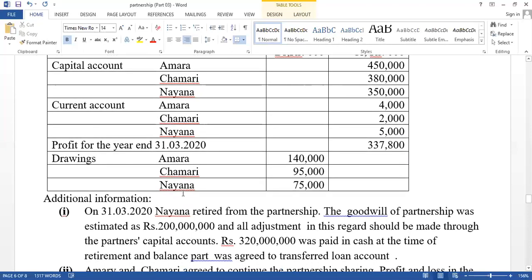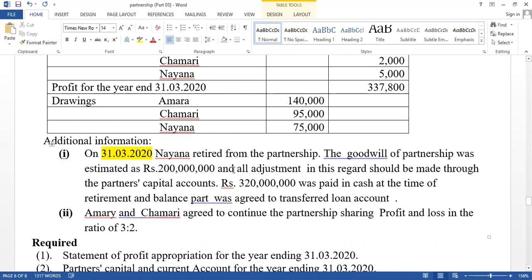Now think about it, I am going to discuss end of the year retirement. On 31st March 20, Nayana retired from the business. End of the year. Now Nayana is also available during the current period. Therefore, when we are going to appropriate profit among the partners, all three partners should be considered. Nayana also available. Then balance part normal. Goodwill of the partnership is given, value in 1,000. All adjustment in this regard should be made through the partners' capital accounts.